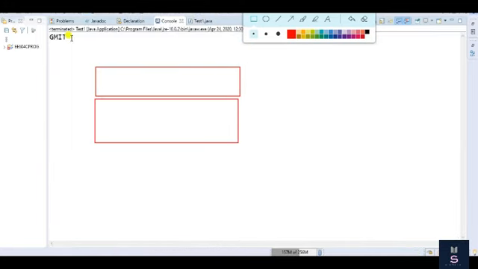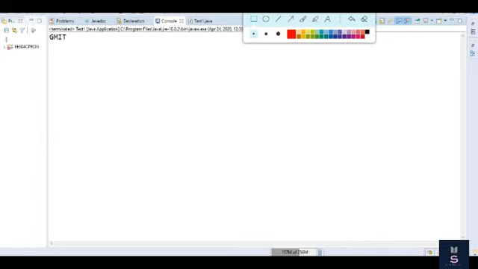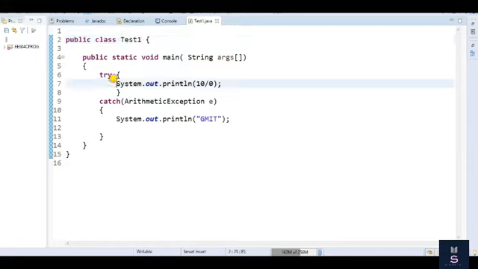So as I was expecting, the output is GMIT, right? So it means that there is an exception, right? Now we use the finally block after the catch block. So let me write a finally block.